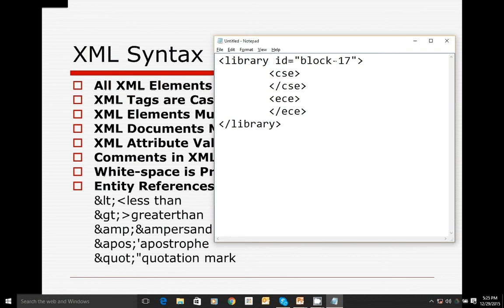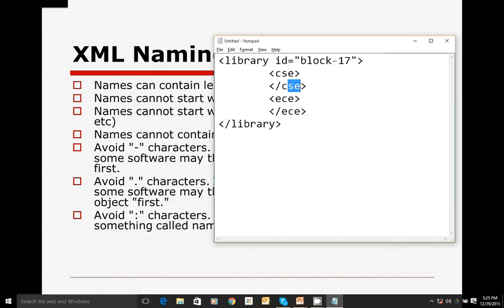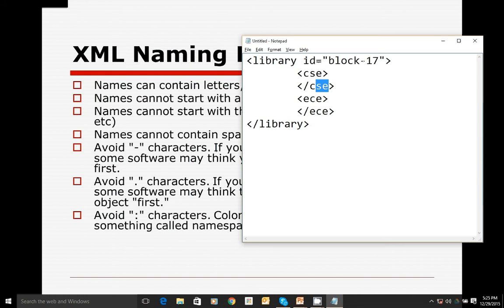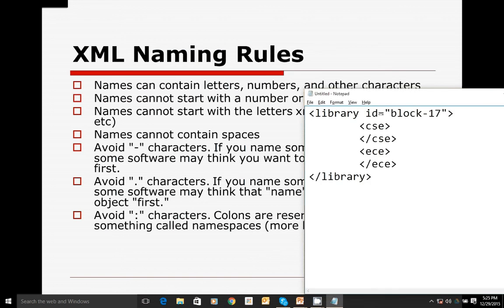And coming to the naming standard, within the angular brackets we write some name. For these names we have to follow these rules. The first rule says that a name can contain letters, numbers, and of course other characters.